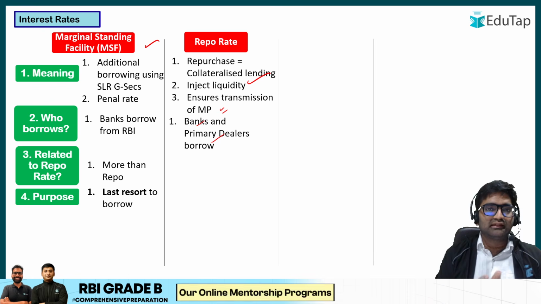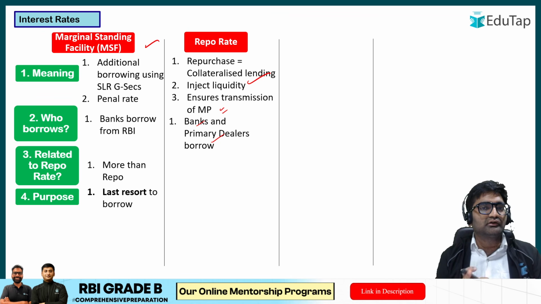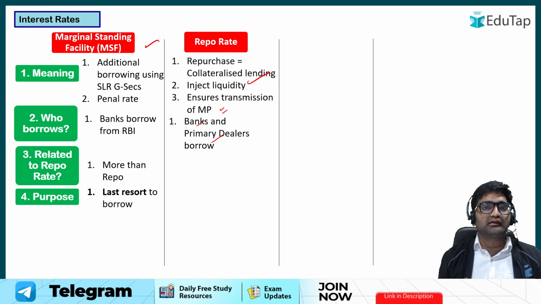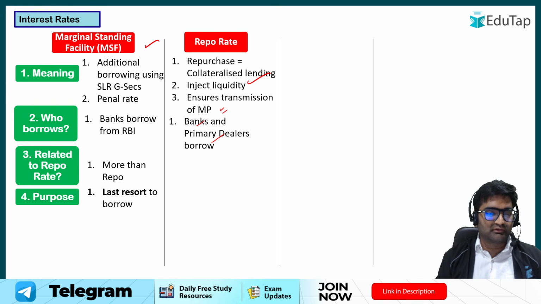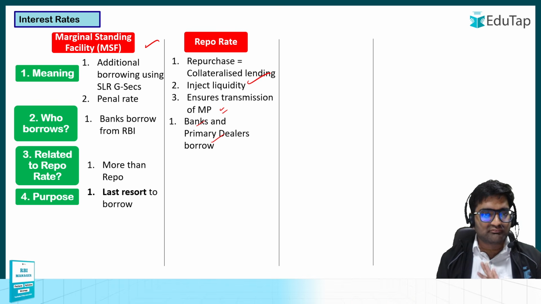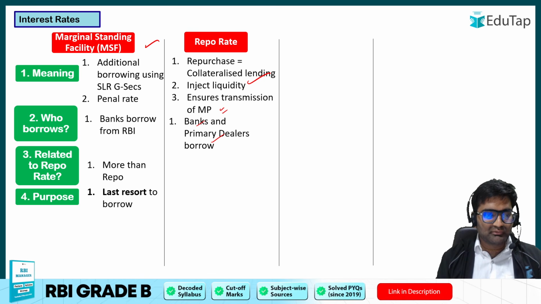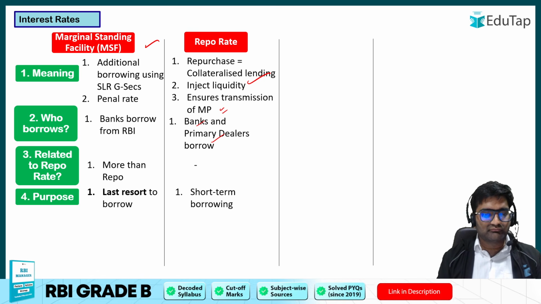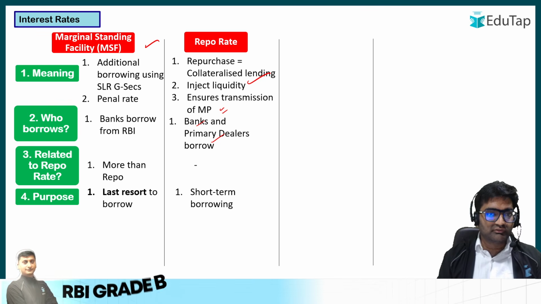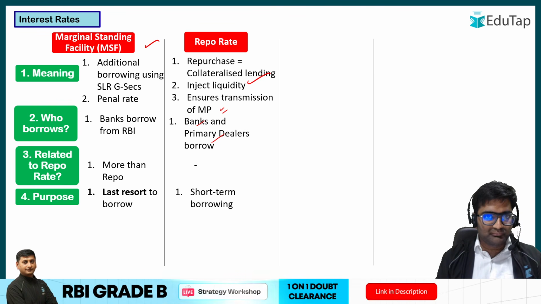The primary dealers are the ones who directly buy the government securities when RBI releases them, and they create a market for these government securities. So they're called the primary dealers. They're specifically designated by RBI. But for now, yes, banks and these primary dealers borrow as part of the repo rate, and this is a sort of short term borrowing. I hope that is very clear.